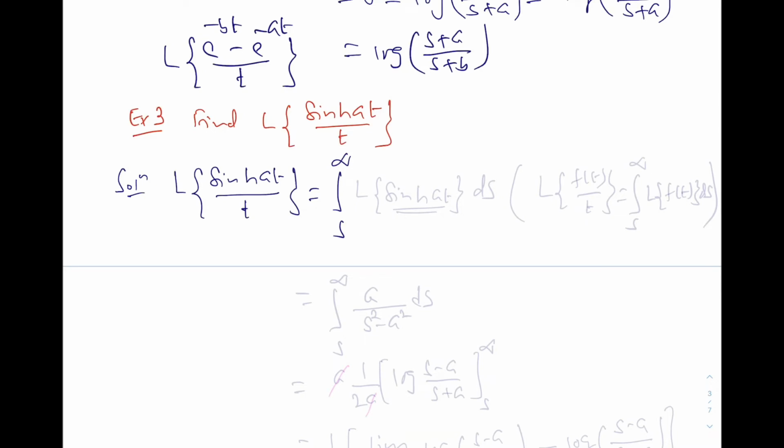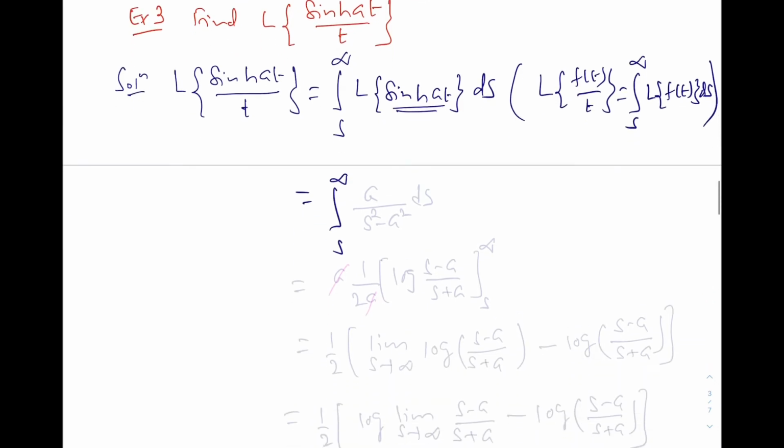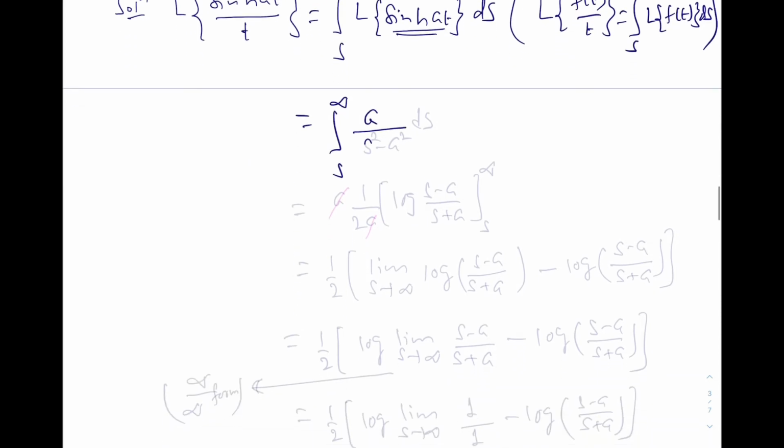Now this will become the f of t. So the Laplace transformation of sine hyperbolic at ds. We are using the result: the Laplace transformation of f t by t is equal to the integration from s to infinity of the Laplace transformation of f t ds. So this is equal to the integration from s to infinity of the Laplace transformation of sine hyperbolic at, it's a standard, a over